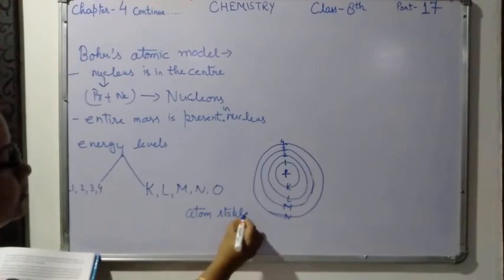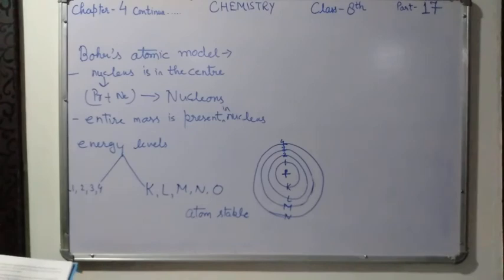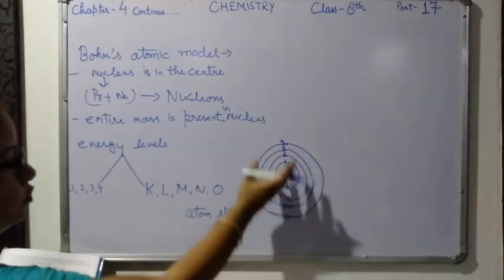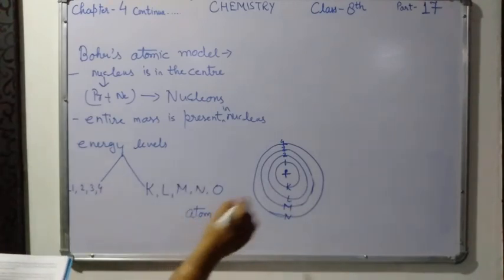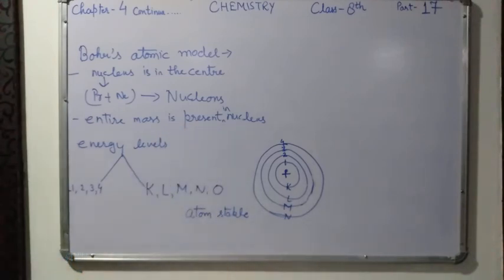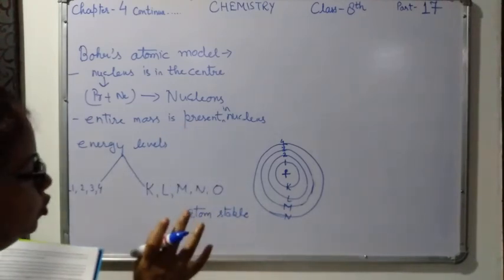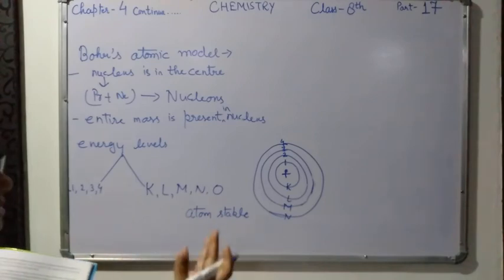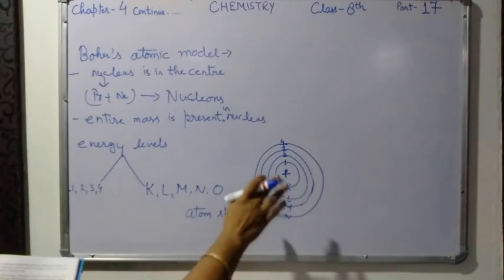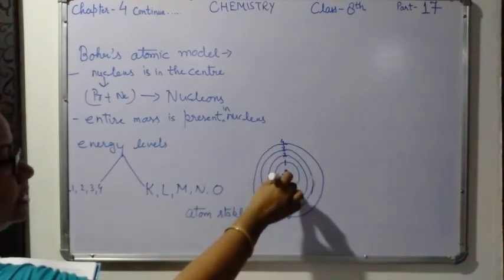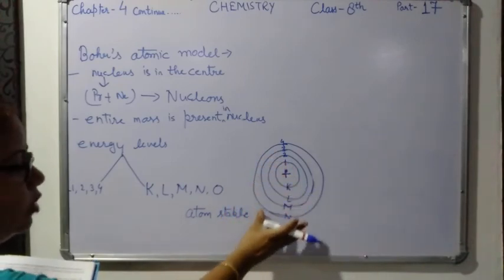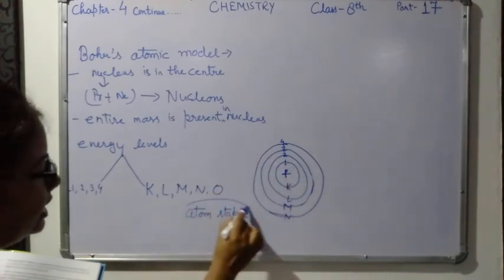There is no chance for electrons to fall into the nucleus because the inward force of attraction is balanced by the outward force of attraction. Because when the electron is moving in the energy level, there is no change in the energy. Neither is energy being lost, nor is energy being gained. So there is no change of energy for the electron, and no chance for the electrons to fall into the nucleus, because the inward force of attraction is balanced by the outward force of attraction, and in the end the atom is stable.